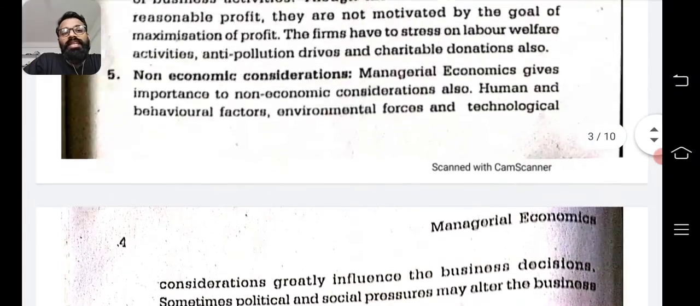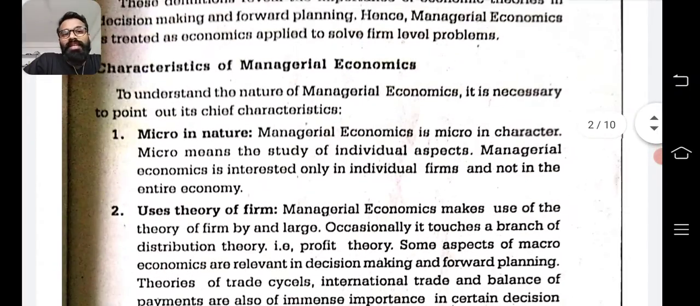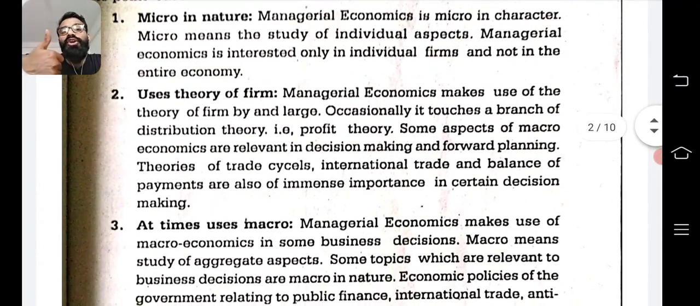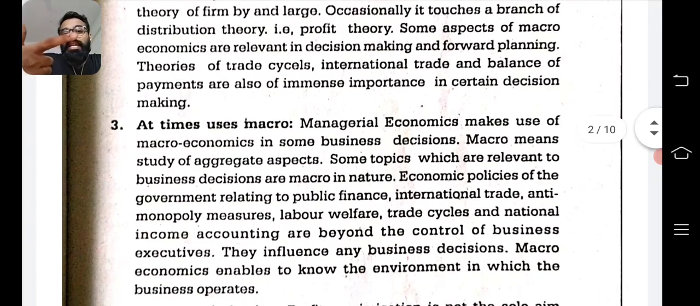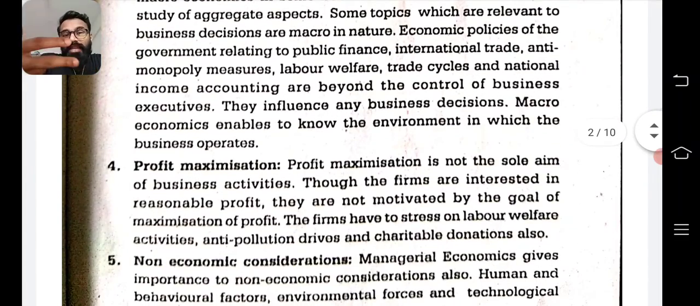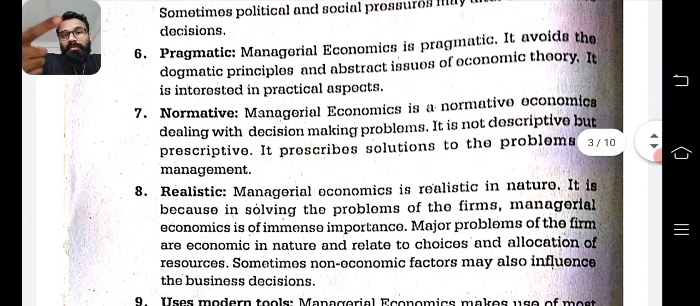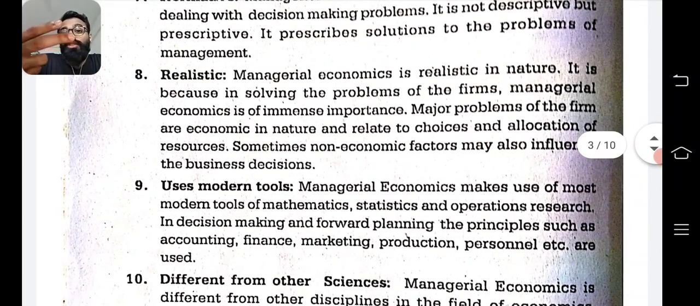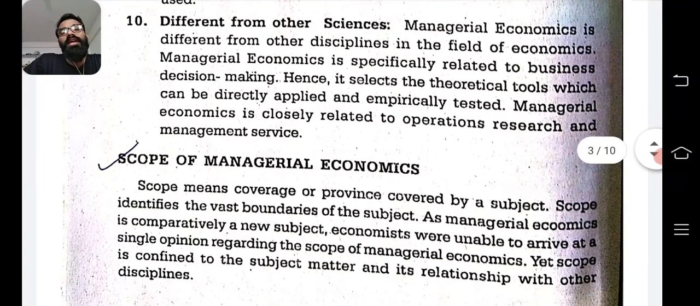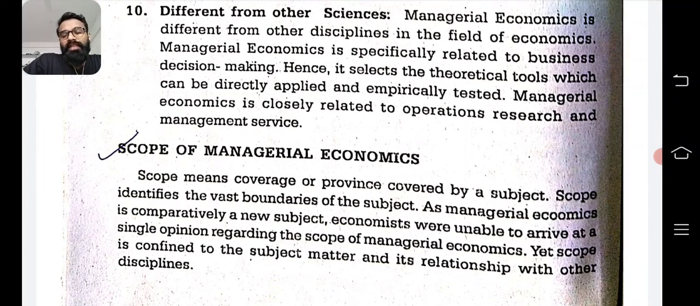So these are the 10 characteristic features of managerial economics. First of all, micro in nature, uses theory of the firm, at times uses macro, profit maximization, non-economic considerations. It's pragmatic, normative, realistic, uses modern tools and differs from other sciences. You have to study the 10 and give the explanation in your own words.